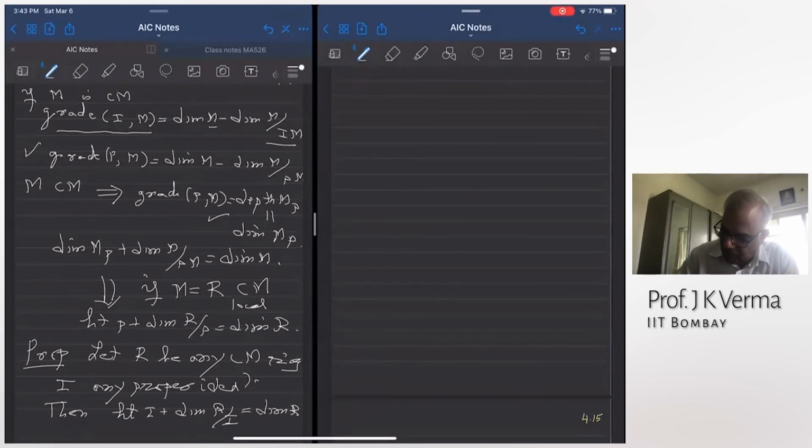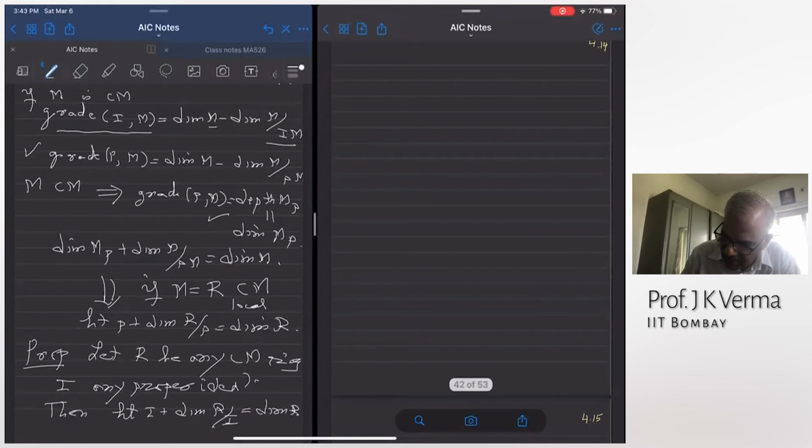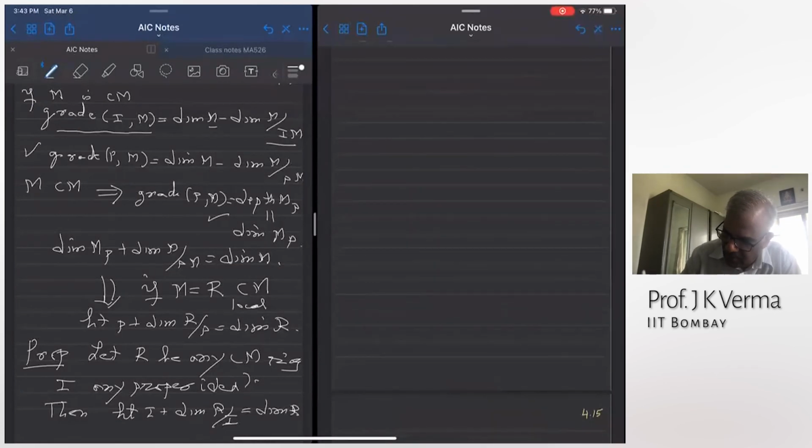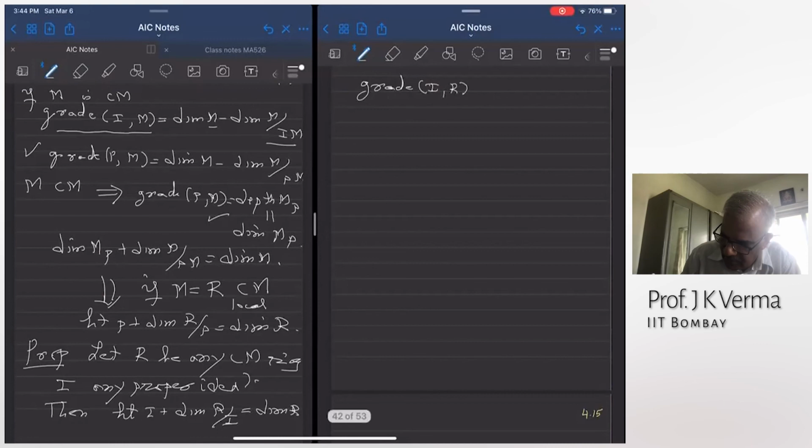So calculate. We know that R is a Cohen-Macaulay ring, and in an arbitrary ring, I proved in the first lecture that grade of I R is equal to the infimum of depth. This was proved for modules, so let me recall it for modules.